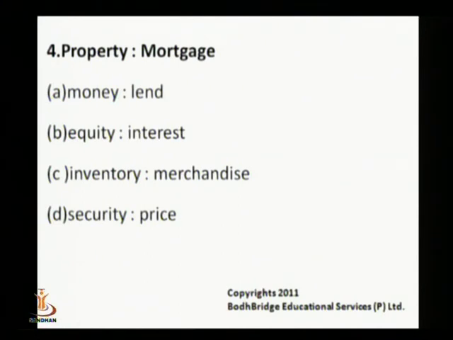Property, mortgage. Property is to mortgage is the question. The options are: money is to lend, equity is to interest, inventory is to merchandise, and security is to price. Property is something that someone owns. People mortgage their property in return for money. So, this relationship exists in option A. Money is to lend, and that's the correct answer.